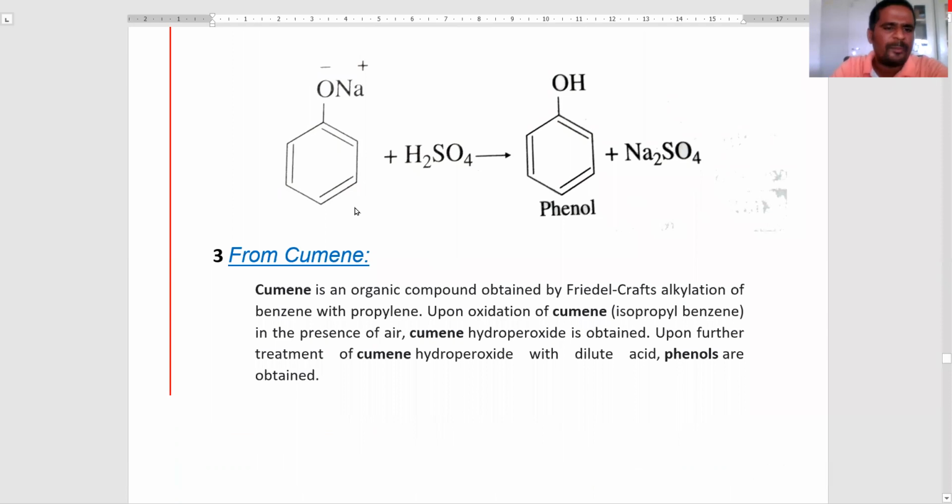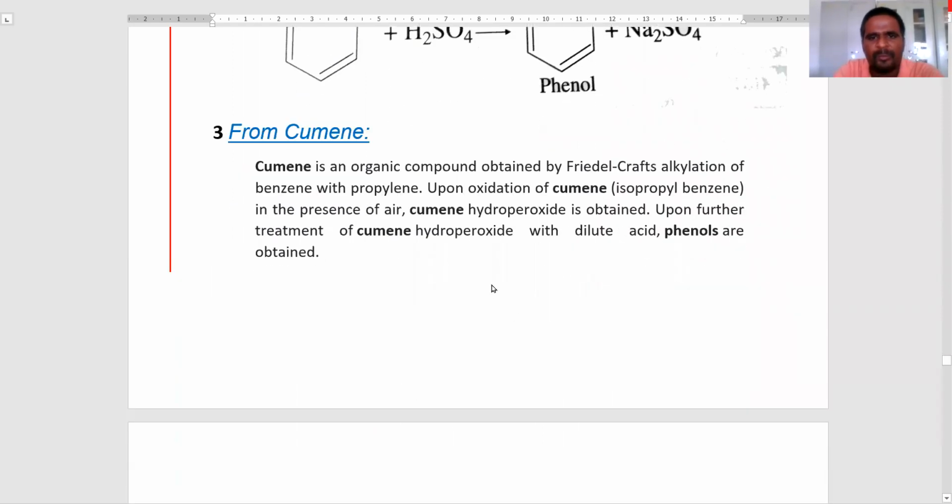The third one is from cumene. Cumene is an organic compound obtained by the Friedel-Crafts alkylation of benzene with propylene. Cumene means isopropyl benzene. Upon the oxidation of cumene in the presence of air, cumene hydroperoxide is obtained. Upon further treatment of cumene hydroperoxide with dilute acid, phenols are obtained.